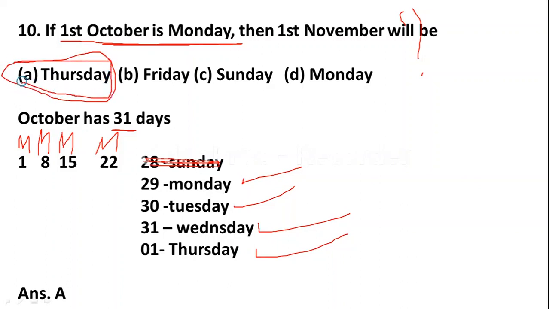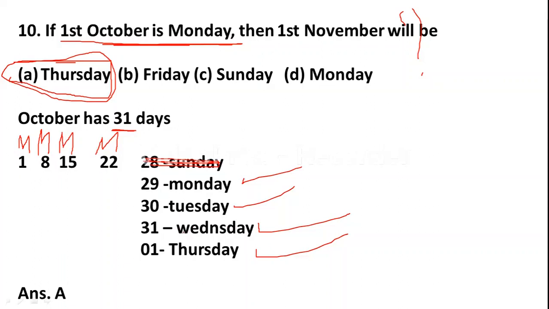I hope you understood this. Friends, let me explain you once again. Here October has 31 days and 1st October is Monday. So 8th October is also Monday. 15th October is also Monday. So 22 October is also Monday. And 29th October is also Monday. So 30 is Tuesday. 31 is Wednesday.